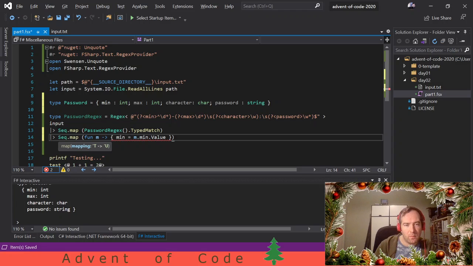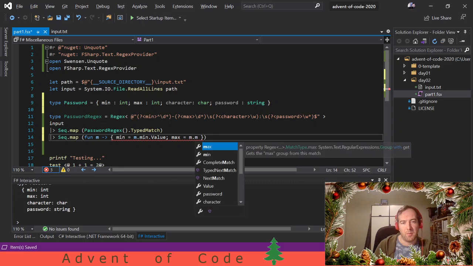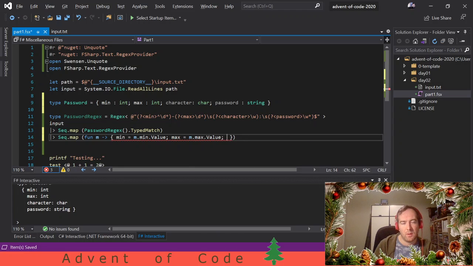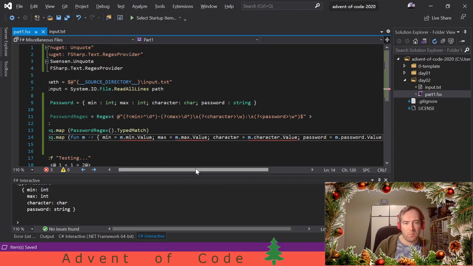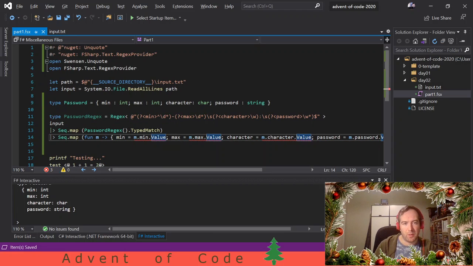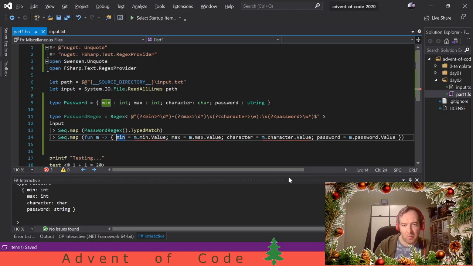Yeah, there we go. So min, okay, max is our max value. Character is our character value, and our password is password value. So there we go. Oh yeah, and then everything's a string in our regex. We need to parse it.